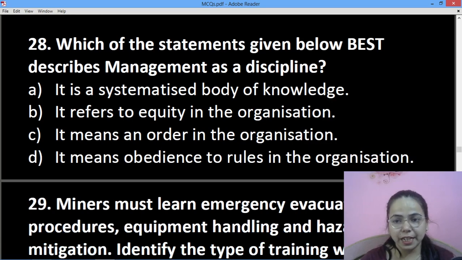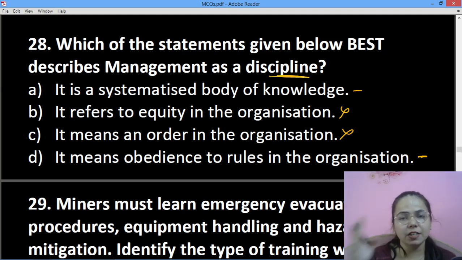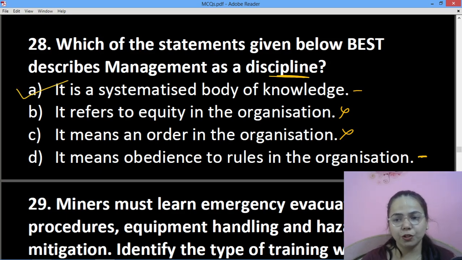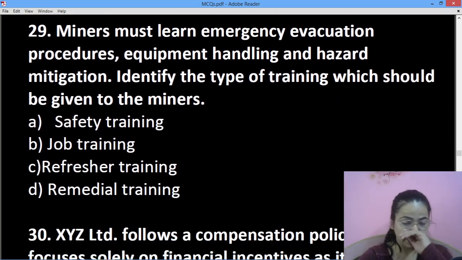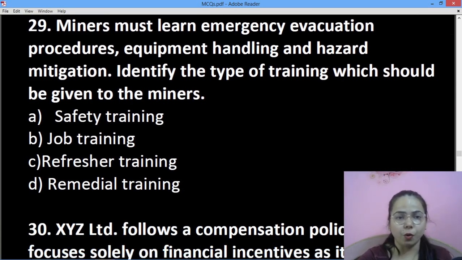Okay, next is which of the following statement best describes management as a discipline? It is a systematized body of knowledge. It ensures equity. It means an order in the organization. It means obedience to rules and regulations. People are usually confused between this and this. तो discipline मतलब होता है कि वो various fields से जो knowledge है उसको gather करती है. Hence it is systematized body of knowledge. It is not obedience to rules and regulations. Okay, matlab see that these questions do not go wrong.